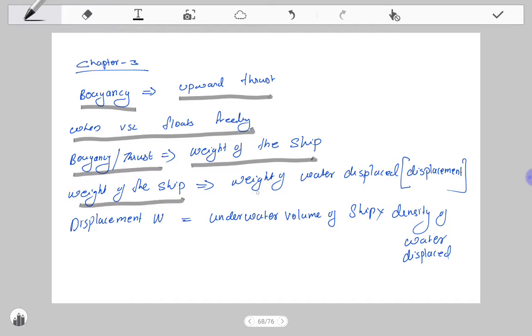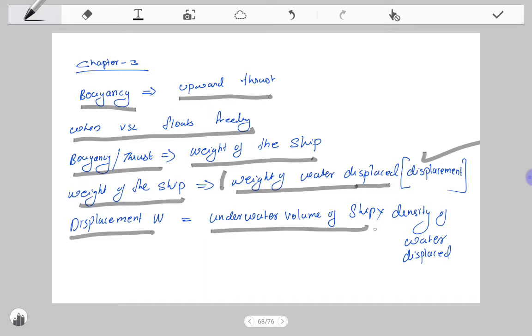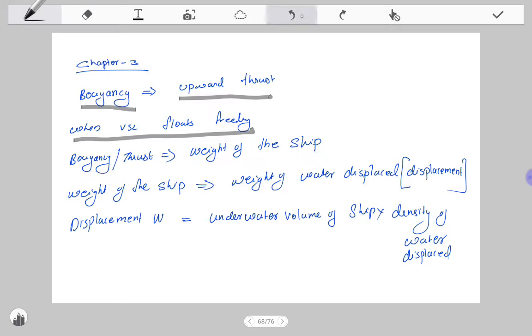As per the law of flotation, the weight of the ship is the weight of the water displaced by the floating body. That displaced water weight is called displacement. To find the displacement, we find the underwater volume of the object into density of the water displaced. That is how we find the displacement of the floating object, which is basically the weight of the object.